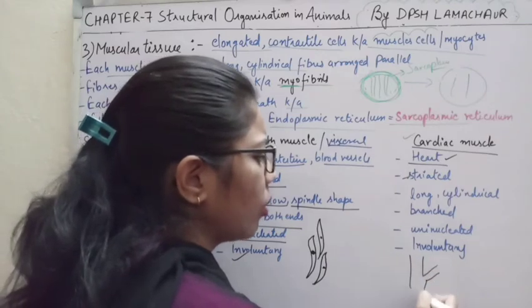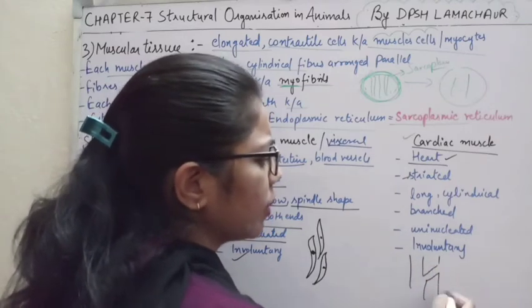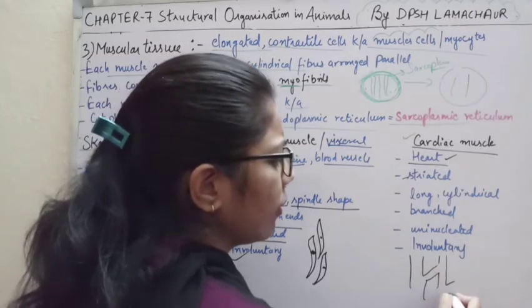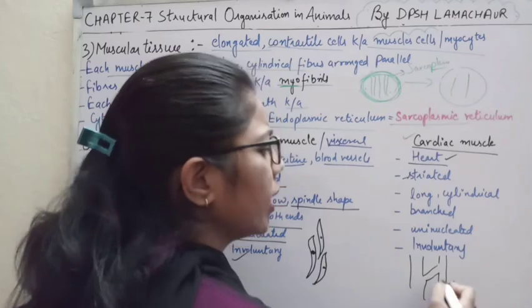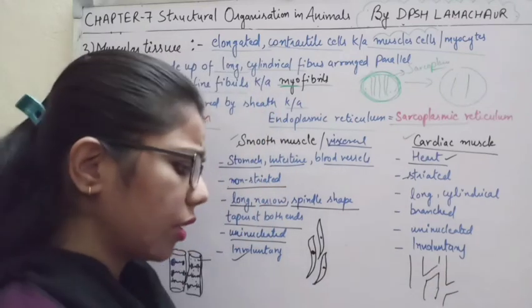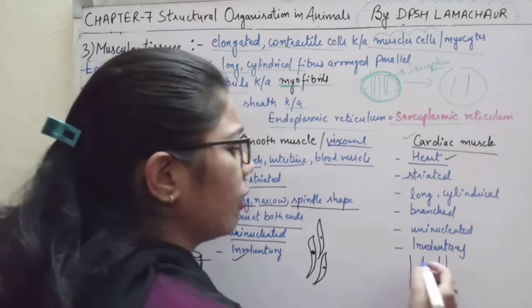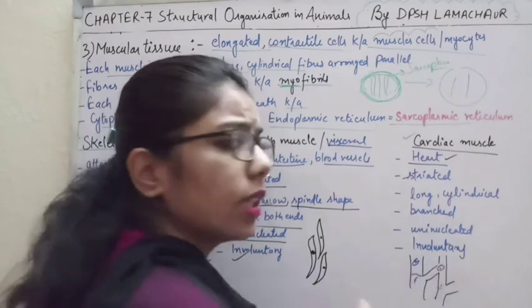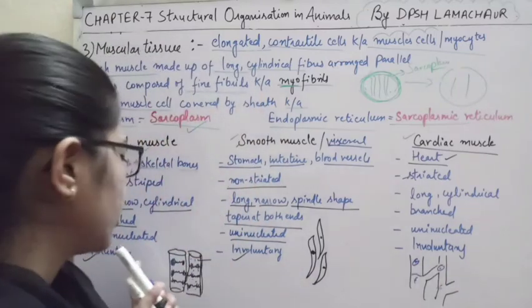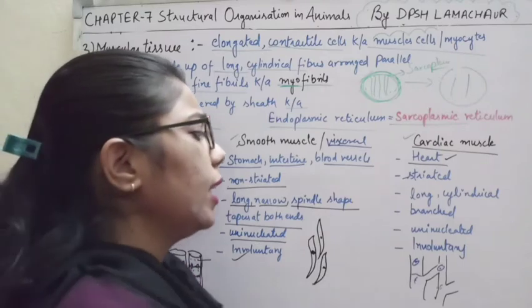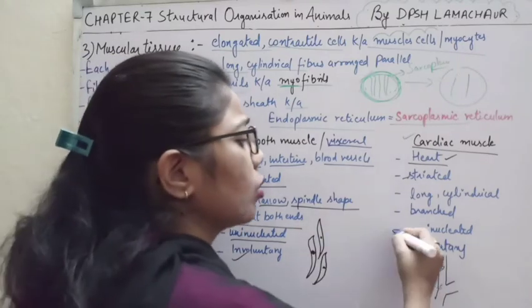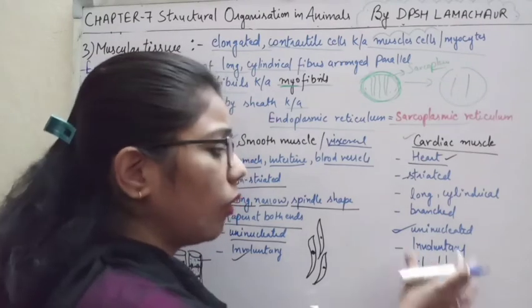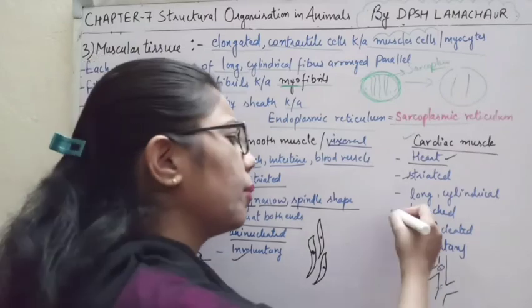If we talk about the structure of these cardiac muscles, you can see that they have a branch-like structure. They have the nucleus at the center, while in the first one it was peripheral. Only one nucleus is there, so we can say these are uninucleated, and they follow the branching of these cells, so they are the branched ones.